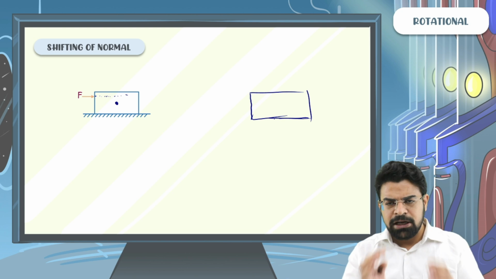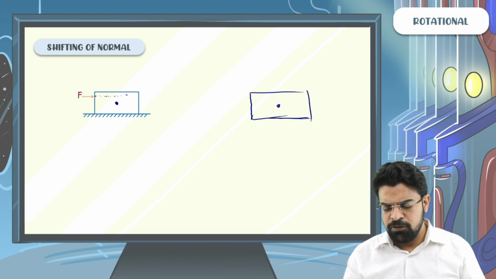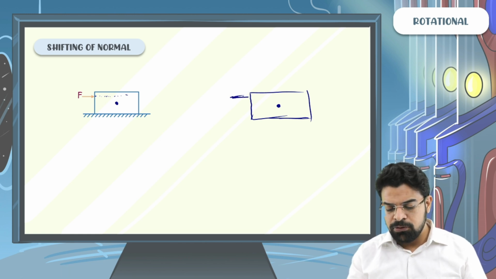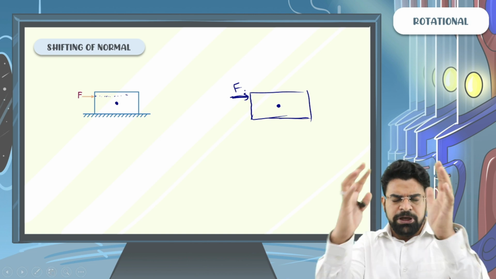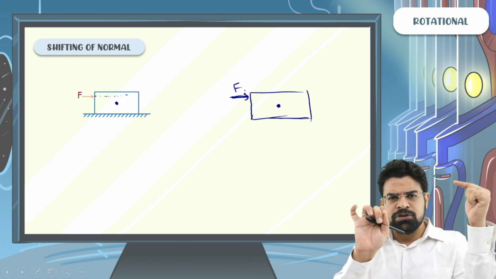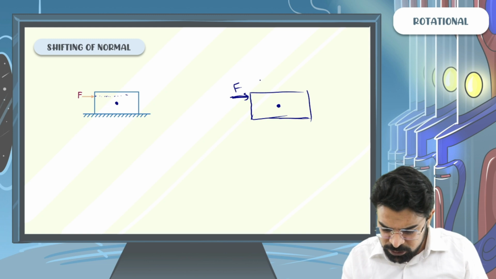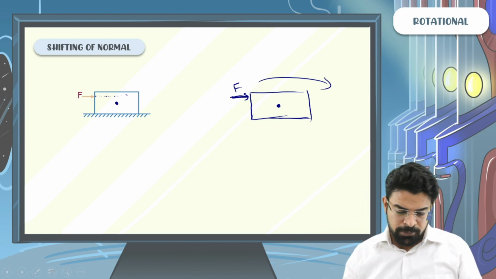Just look at the body on which the force is acting, just look at its center of mass and the force, and think that this whole system is in space. If the body is free to move and you apply a horizontal force somewhere above the center of mass, how will the body turn? So sir, this force provides a clockwise torque.